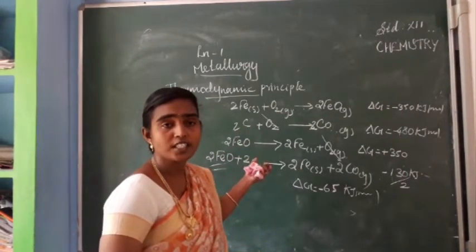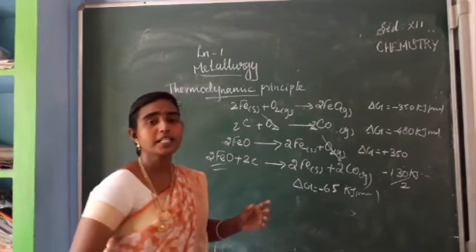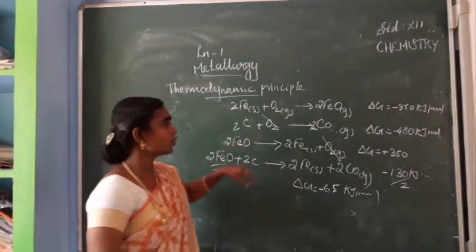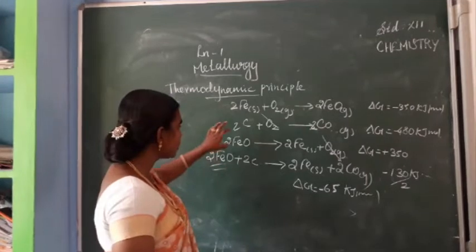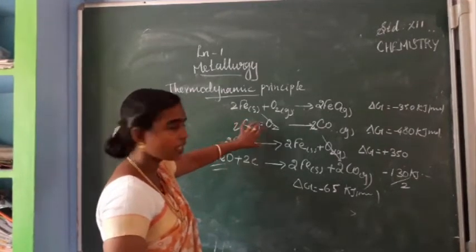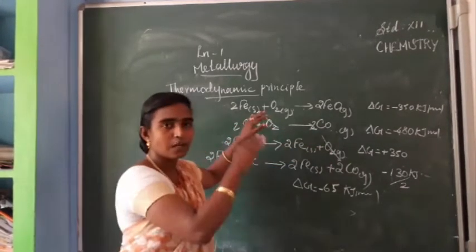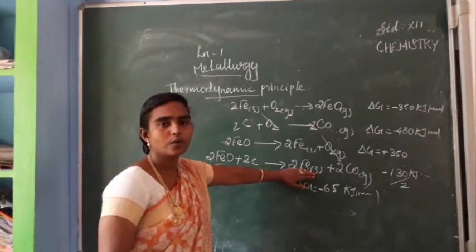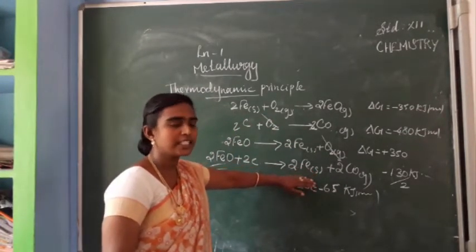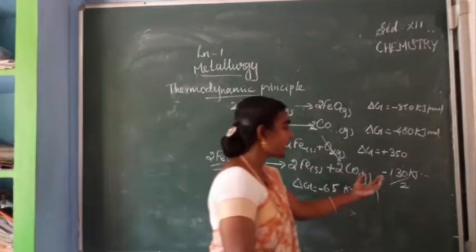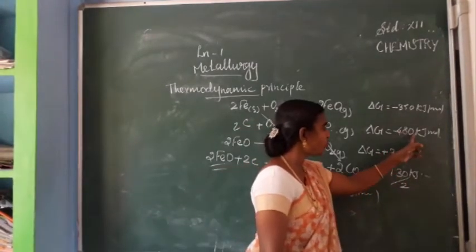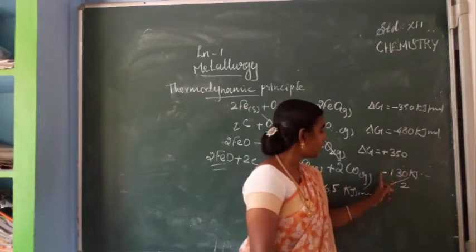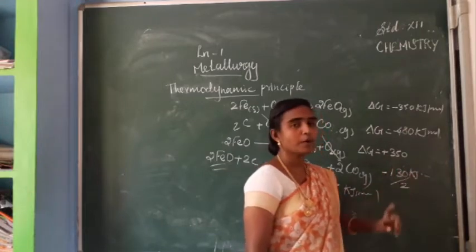So now you are going to combine these two equations, because for the reduction of iron oxide, we are using carbon as reducing agent. So when you are using the carbon as reducing agent, you are going to combine these two equations. So this oxygen and this oxygen will be cancelled, and finally you are getting the iron. Okay. So after reducing, you are getting iron solid. So here delta G value is minus 480 plus 350. The value is minus 130 kJ mole power minus 1.